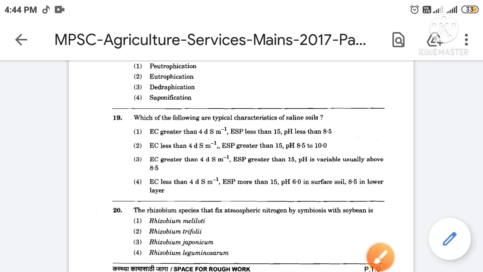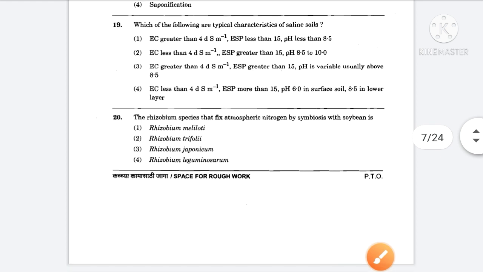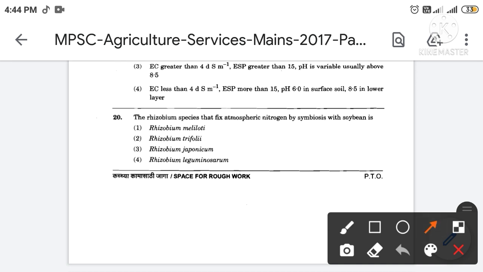Then next, the rhizobium species that fix atmospheric nitrogen by symbiosis with soybean is. The correct answer is option number 3. So the rhizobium species that fix atmospheric nitrogen by symbiosis with soybean is Rhizobium japonicum.